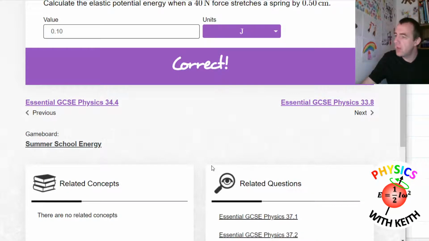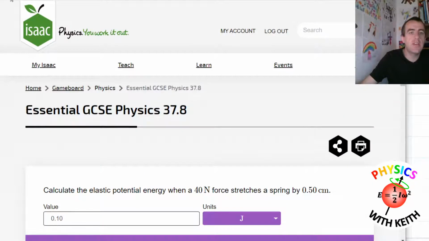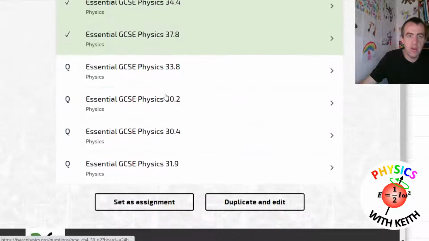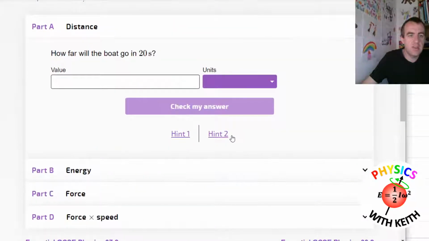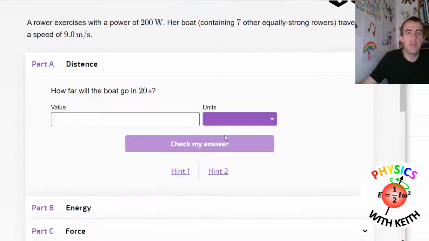Good news. So there's the elastic potential energy one. Then we move into some thermal physics, I think. Is it? Oh, no, we do power first. We do thermal physics at the end.